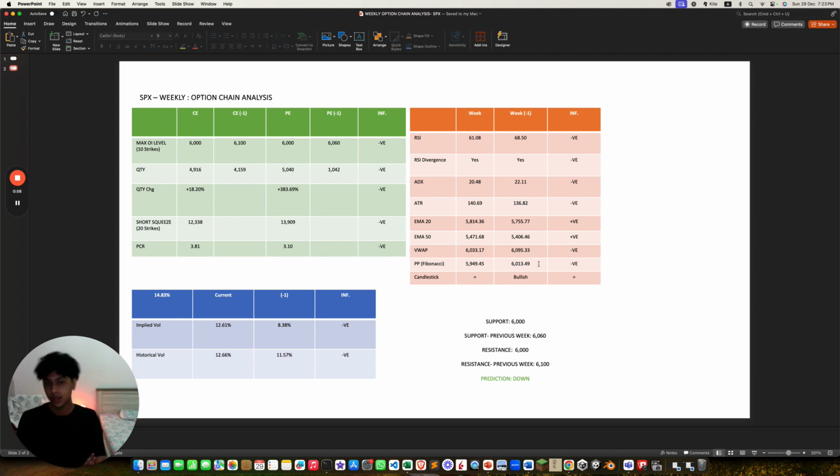Candlestick is neutral. The new support and resistance are 6,000. The previous week's support is 6,060, and the previous week's resistance is 6,100. And the overall prediction for this week is that the S&P 500 will go down.